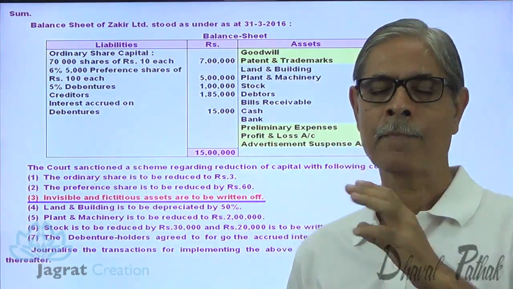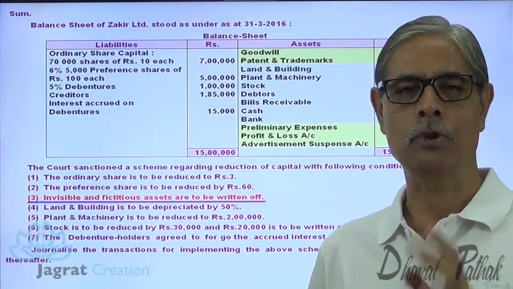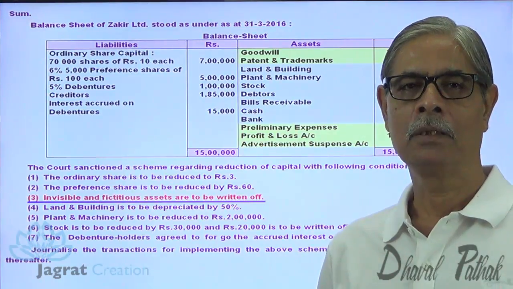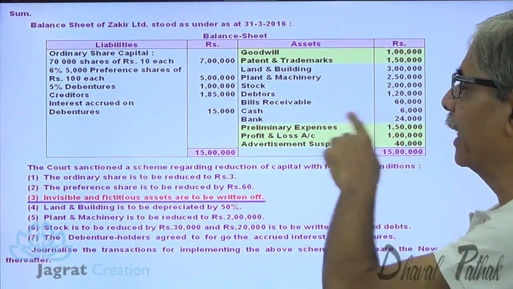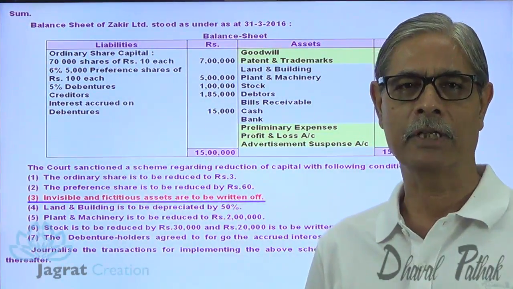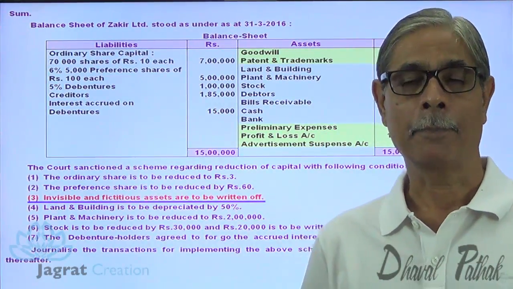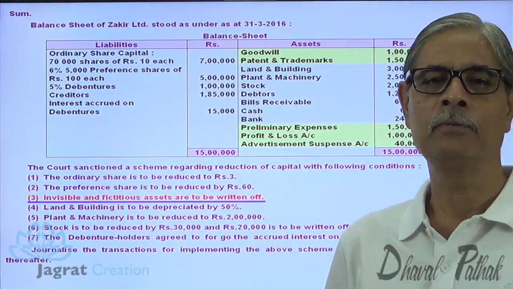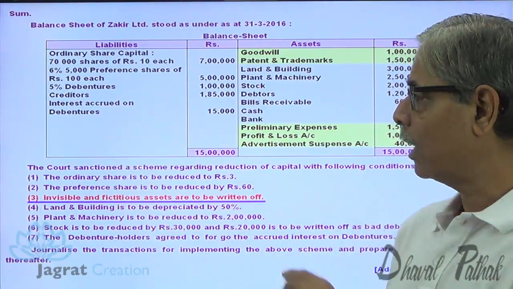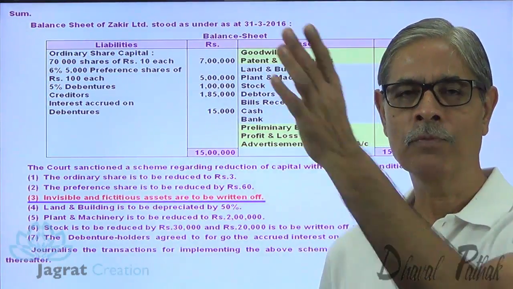Now see, I am going to prepare one capital reduction account, or say reconstruction account, wherein all losses to be written off, goodwill, patent, trademark, are debited. The decline in the value of assets will also be debited to the capital reduction account. So all losses to be written off will be recorded on the debit side. Now the capital foregone, the capital contributed to write off the loss, will be credited to the capital reduction account.